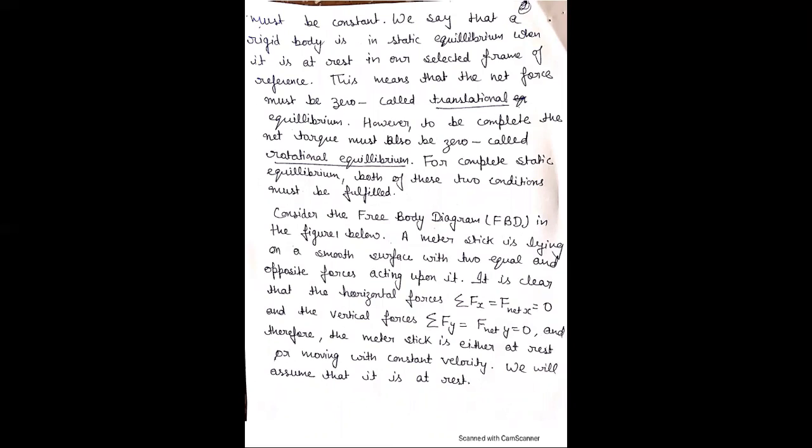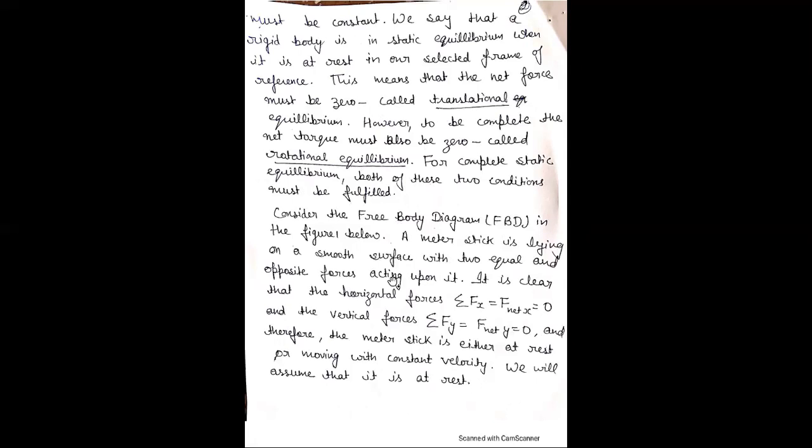Let us suppose an example. If a car is moving with a constant speed, then this car is also said to be in equilibrium condition. It means the net force must be zero, called translational equilibrium. If the net torque is zero, then this body is said to be in rotational equilibrium. And for static equilibrium, both of these two conditions must be satisfied. That is, F is equal to zero as well as torque is zero.